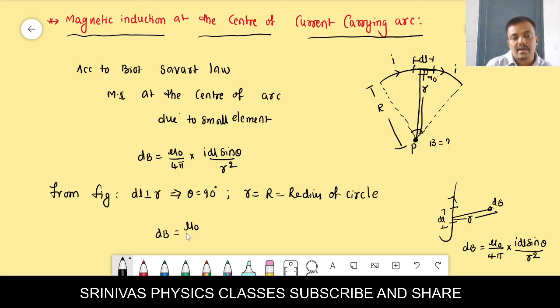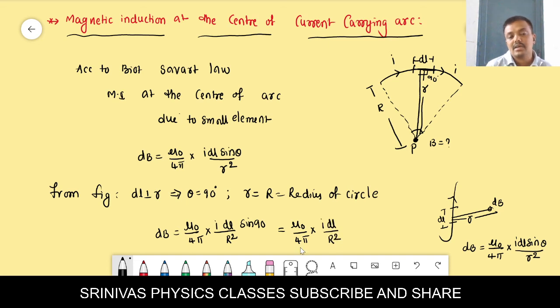Then we get the magnetic induction due to the small element of length dl only. That is I dl sin 90, whose value is 1, divided by capital R in place of small r. If we simplify a little bit, we get dB equal to mu naught by 4 pi into I dl by capital R square.